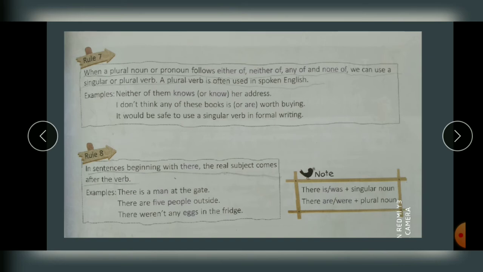Okay, अगर मैं बोलूँ he, that is a singular pronoun, right? But if I say plural, it means they, right? Okay, so girls are coming, plural noun. But if I say they are coming, they are used instead of noun. So plural. So if with plural noun you are having after plural noun, okay, either of, neither of, any of,